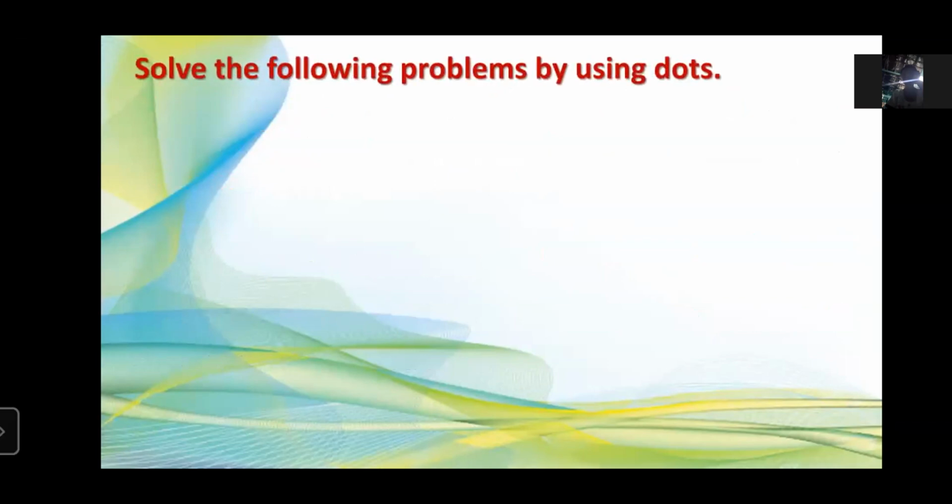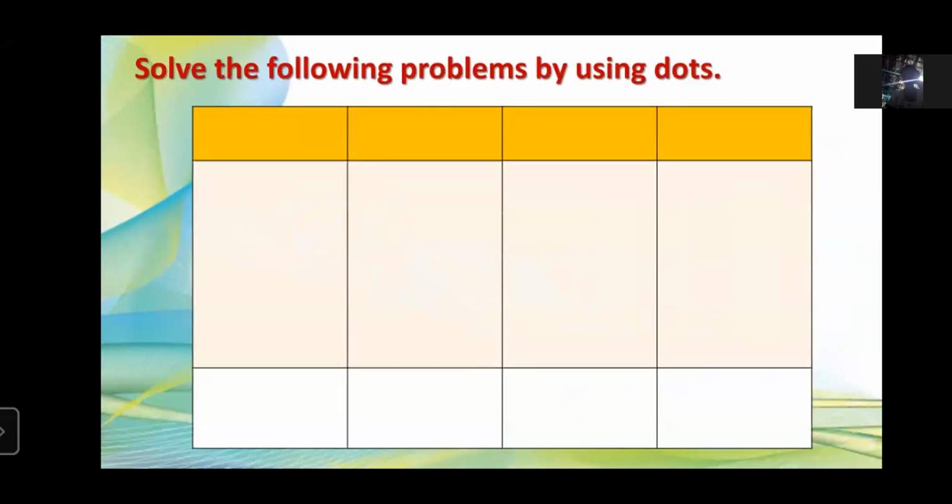Now listen, I want answers from your side. So be attentive, okay? Here we go for the very first. Look here, 8 divided by 2. So here 2 is the divisor. What do we have to do? We have to put 2 dots in each row and find how many rows are needed for 8 dots.